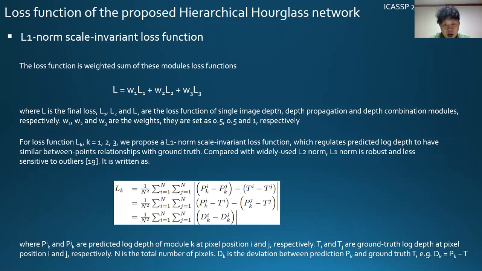Compared with the widely used L2 norm, the L1 norm is robust and less sensitive to outliers. It's written by this formula. So it makes the between-point relationship of the predicted depth similar to the between-point relationship of the ground truth.